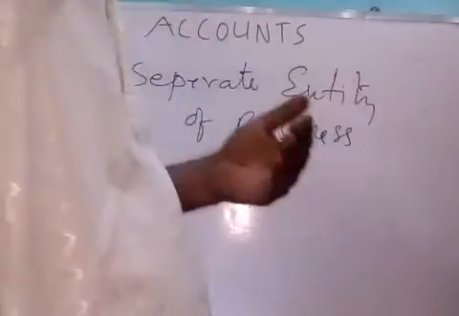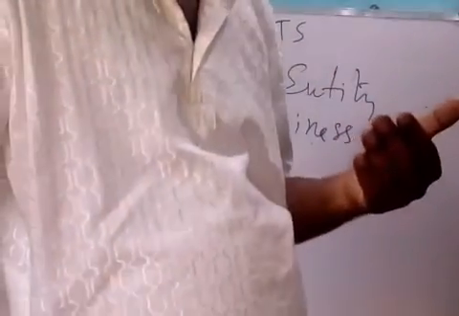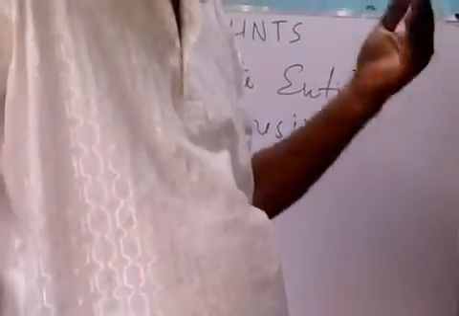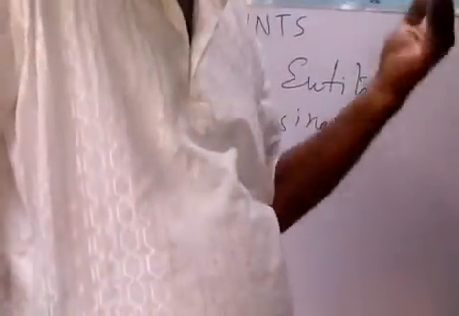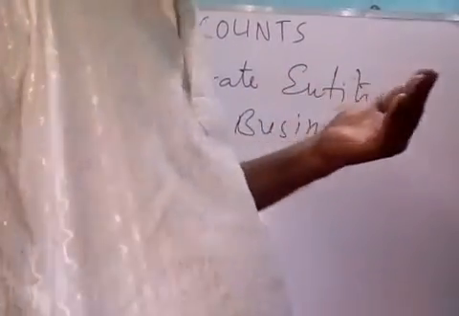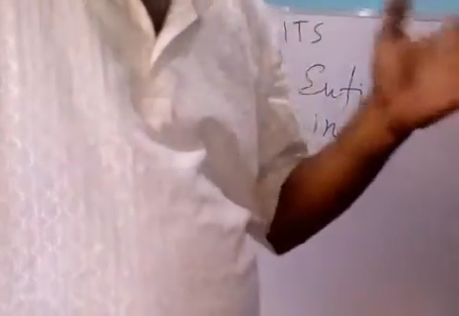Clear? So while you are transacting, we should get a supporting voucher or cash memo. On the top of the documents, you can see the name of the business or organization, not the name of the owner. So the organization is transacting with you, not the owner. Clear?